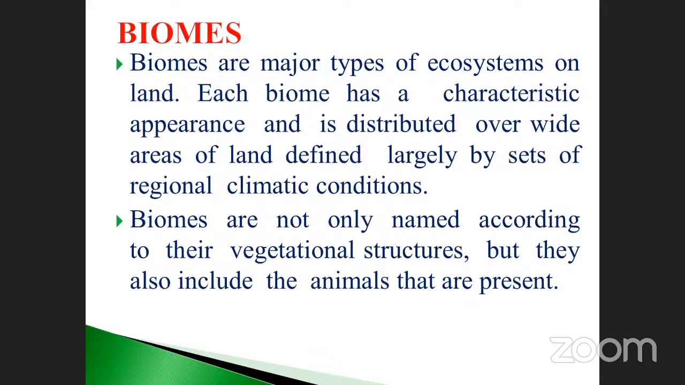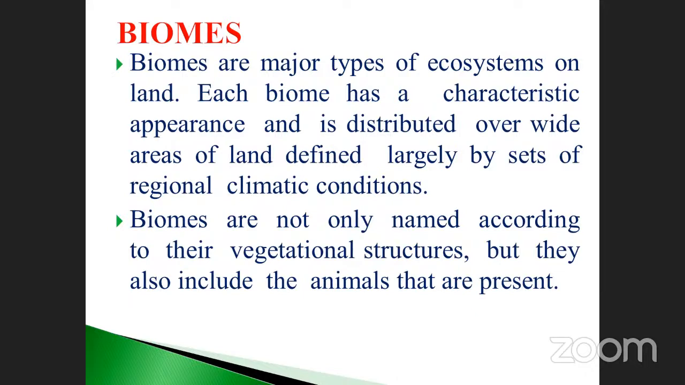Already you studied, you know, forest, grassland, and tropical land. So many things are there. All the living organisms, plants as well as lower animals and higher animals, in an ecosystem are collectively called biomes. But at the same time, each biome has its characteristics and appearances, and is distributed over a wide area of land defined largely by a set of regional climatic conditions.